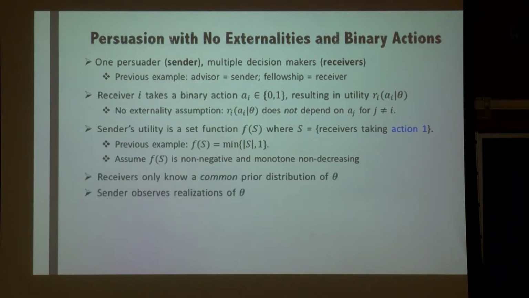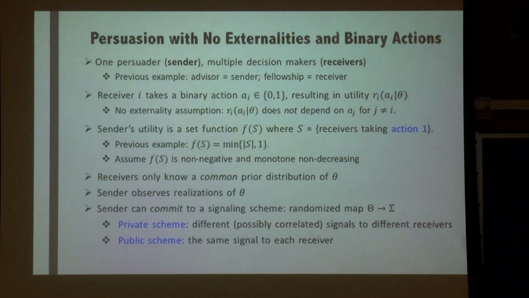The receivers basically only know the prior distribution of this random state theta, but the sender observes the realization of theta, which is precisely like the previous setting. We assume that the sender can commit to a signaling scheme, which is a randomized map from the set of states to the set of signals. In the previous example, it's basically a randomized map from the state of the student to a recommendation letter.